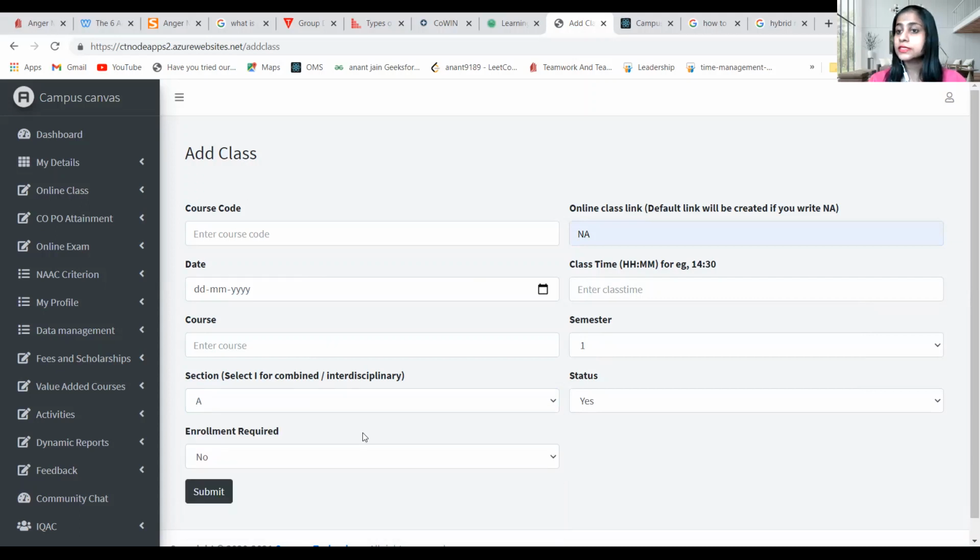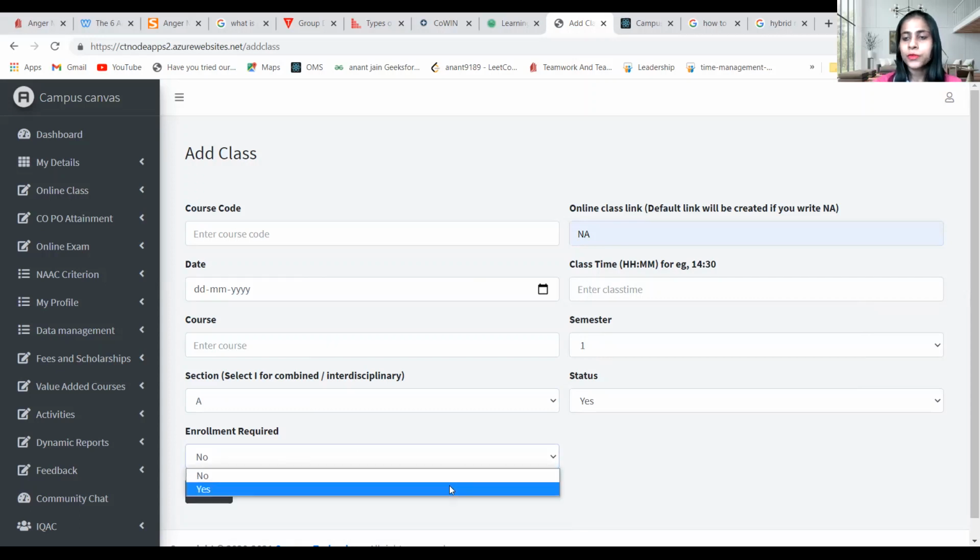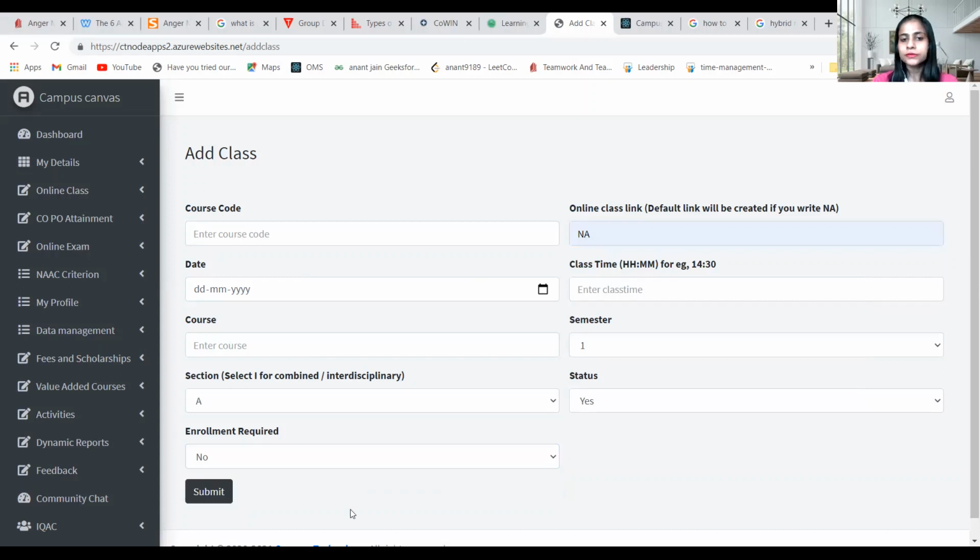Now here, when I was checking about open and enroll classes, I got the option right here, that is enrollment required. If I click on yes, only those students whom I have enrolled for this particular course will be allowed to enter the class.